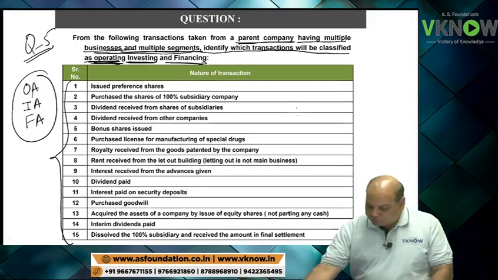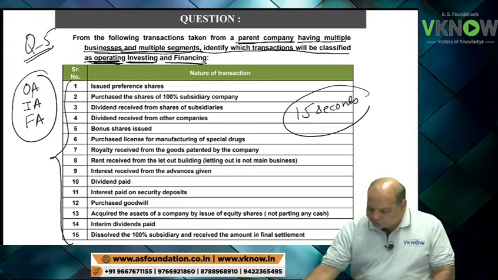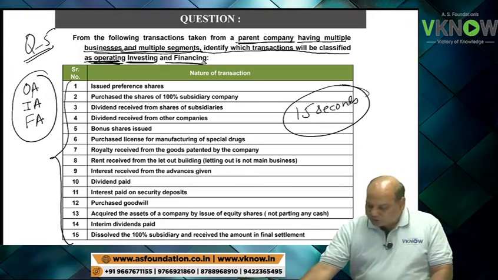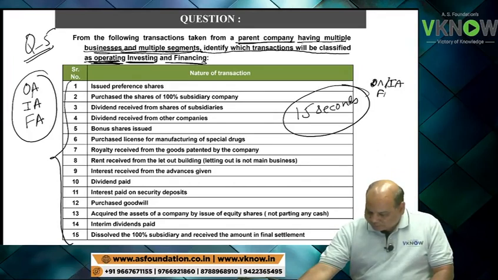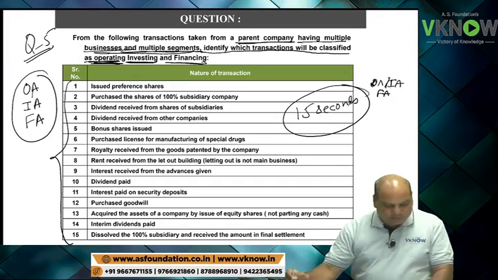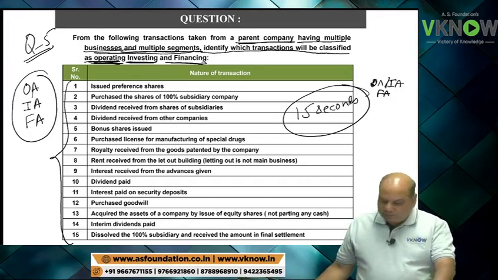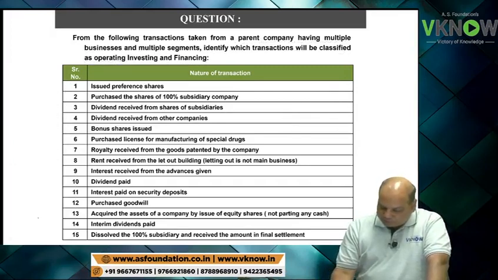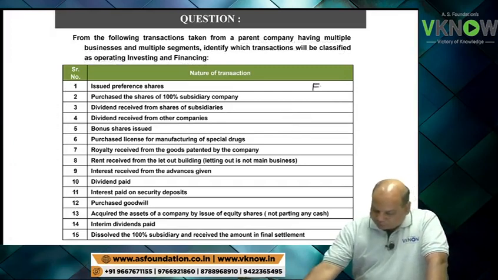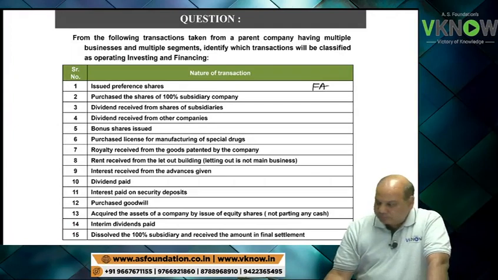So I will give you 15 seconds, 1 second for each item, and just write down in your answer whether it is OA, IA or FA. Just write down using a pencil. One example I'll give you: issued preference share financing activity. You will try the other 14.